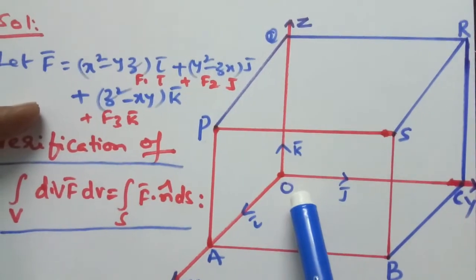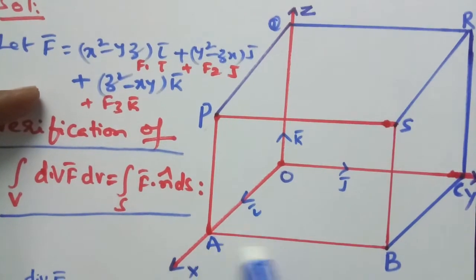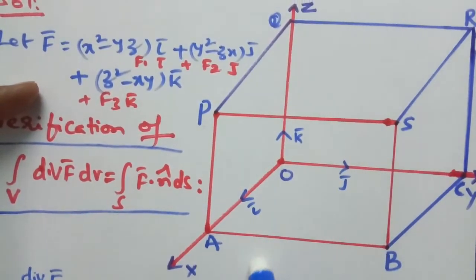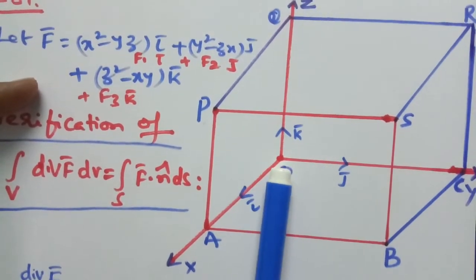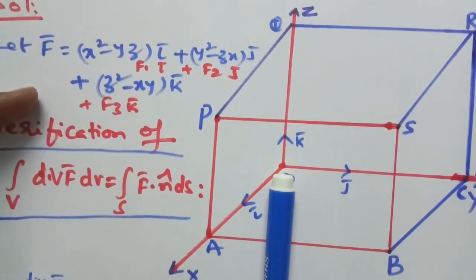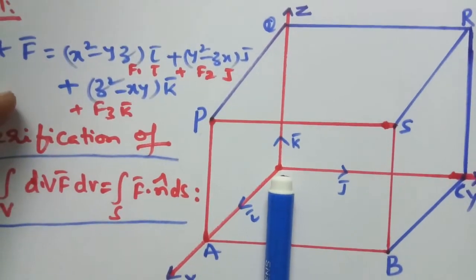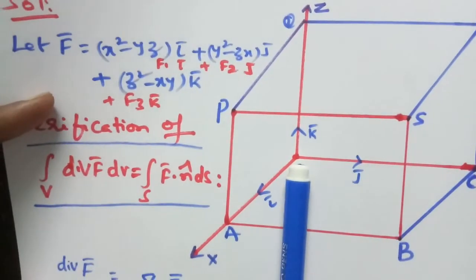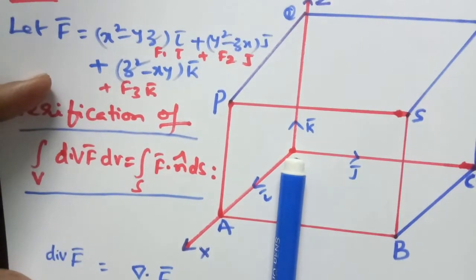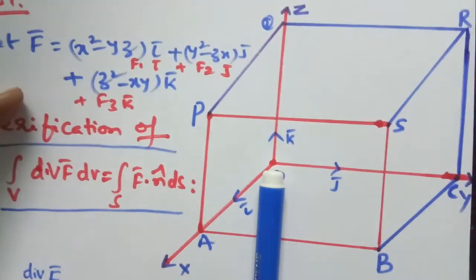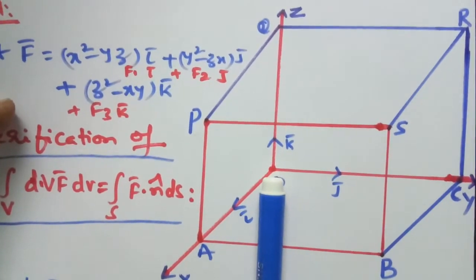Next along OABC. For this, the negative z-axis is the axis perpendicular to the OABC. Therefore, the unit outward drawn normal to this surface is minus k bar.